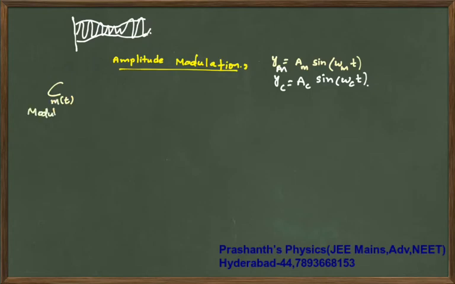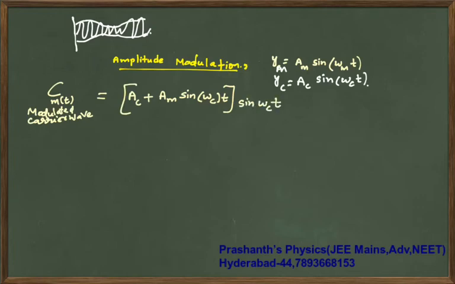This modulated carrier wave will have an amplitude of, very important, focus on what I am writing: AC plus AM sine of omega c into t, times sine of omega c into t.